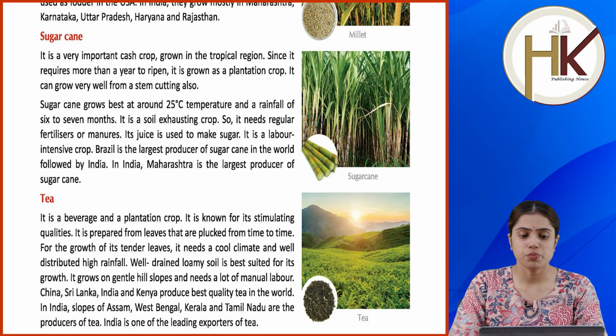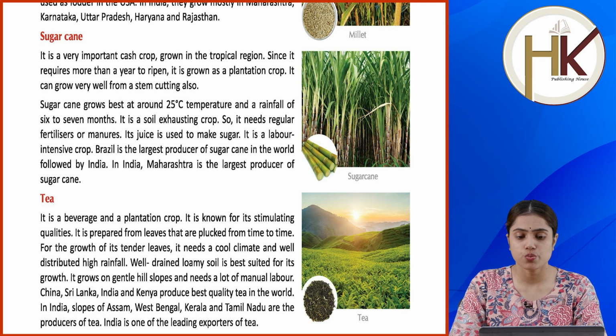Sugarcane. It is a very important cash crop grown in the tropical region. Since it requires more than a year to ripen, it is grown as a plantation crop. It can grow very well from a stem cutting also. Sugarcane grows best at around 25 degrees Celsius temperature and a rainfall of 75 to 100 centimeter. It is a soil exhausting crop, so it needs regular fertilizers or manures.